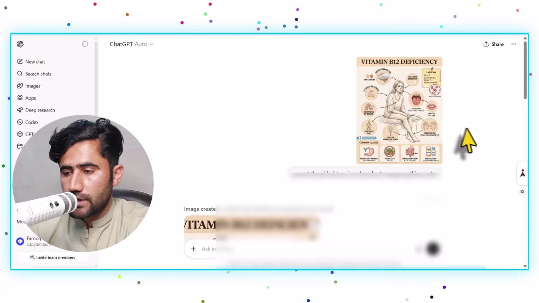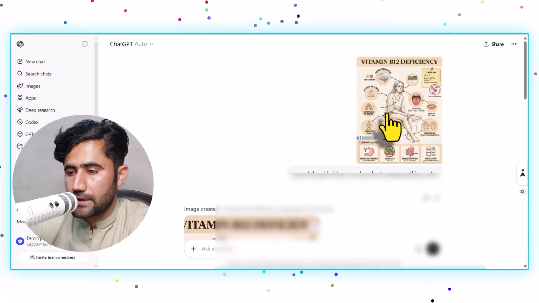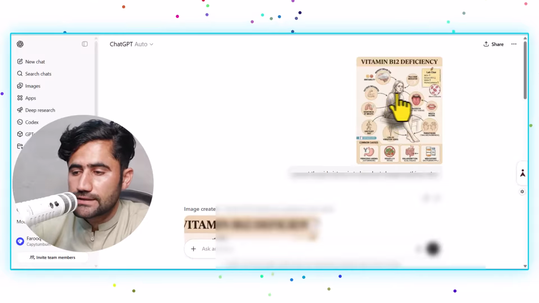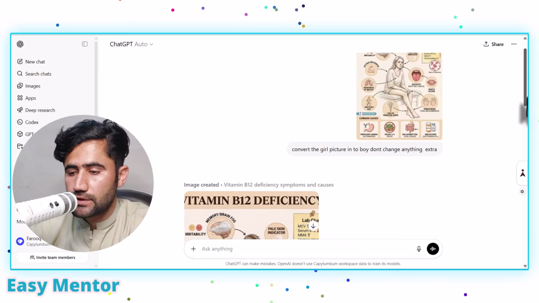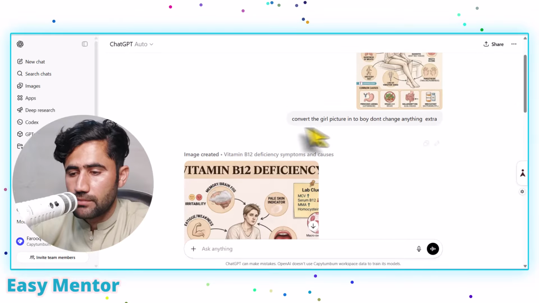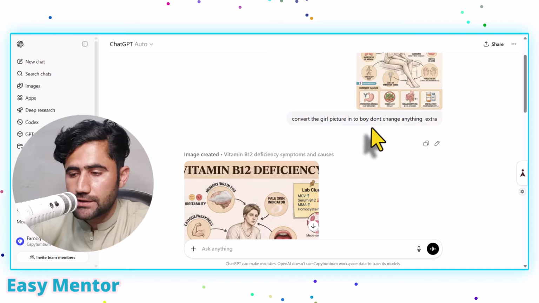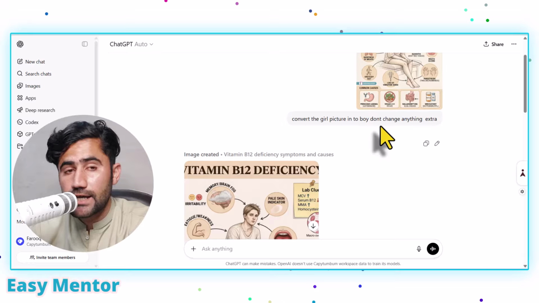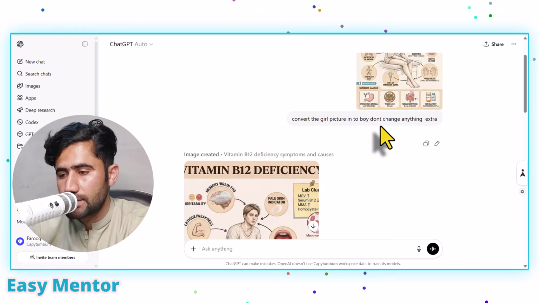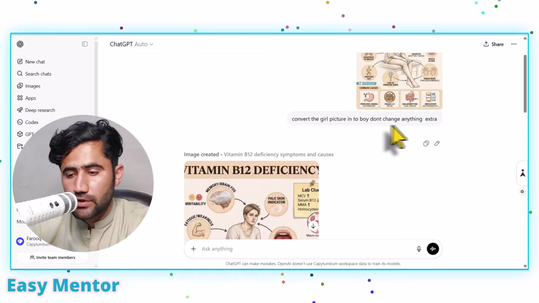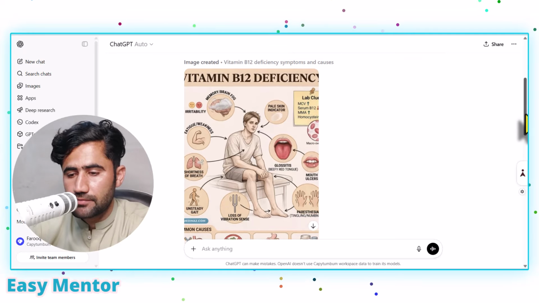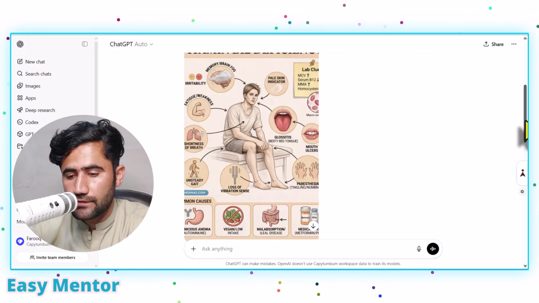So guys, this is the picture. I want to change this lady's picture into a boy. Here you can see I have put a very simple command: convert the girl picture into boy. Don't change anything extra. Very simple command, nothing difficult. Now here you can see the result. Everything looks pretty good.